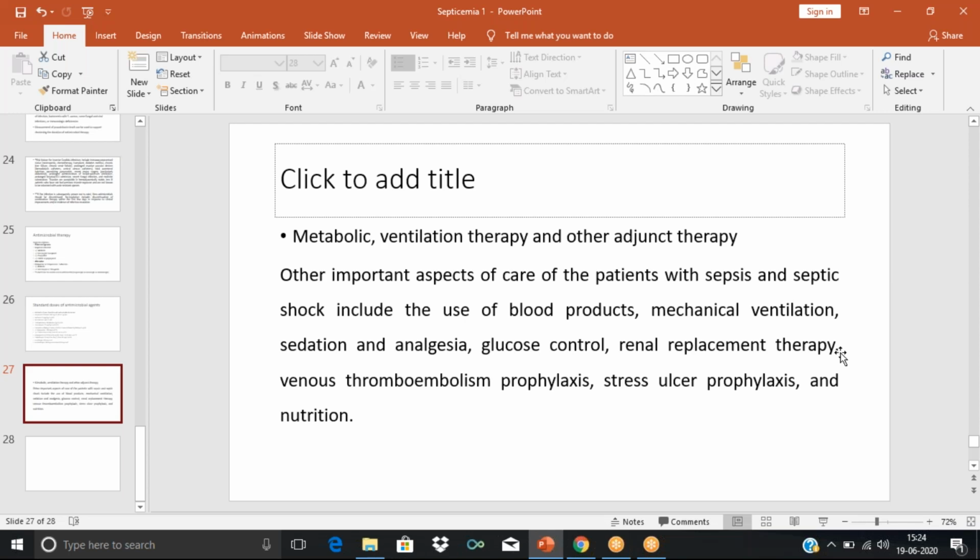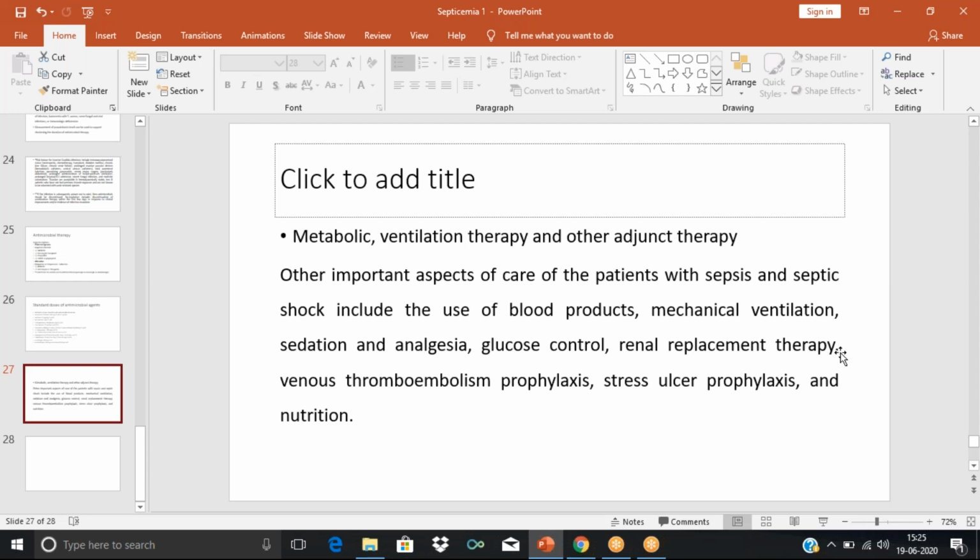Then after glucose control, renal replacement therapy. When we studied the pathophysiology of septic shock, we know that hypoperfusion is there. We have also seen in signs and symptoms that apart from all the signs and symptoms of the infectious state, the patient may also show other signs and symptoms based upon which organ is affected. For example, in case of kidney failure, there is oliguria. That is, there will be reduced urine output because the renal blood supply or renal perfusion is reduced because of the septic shock.